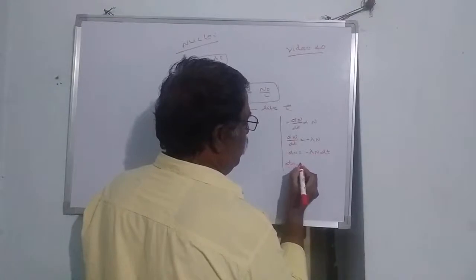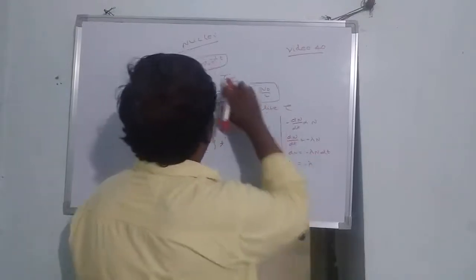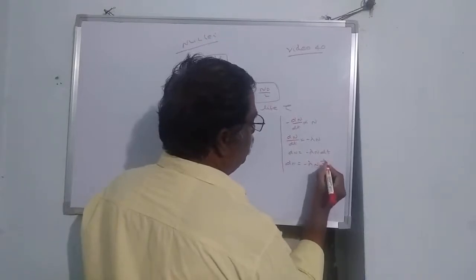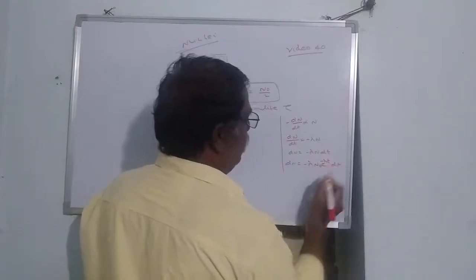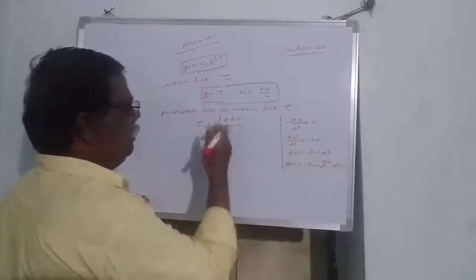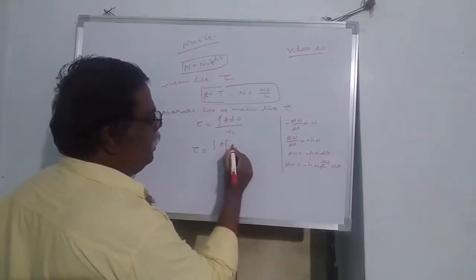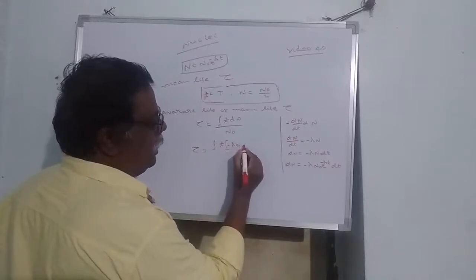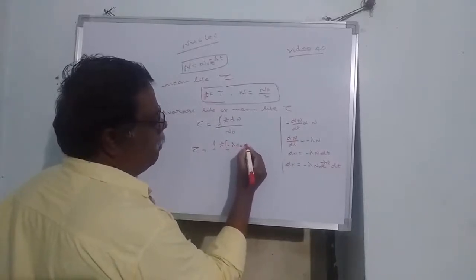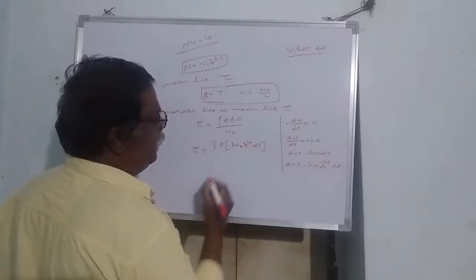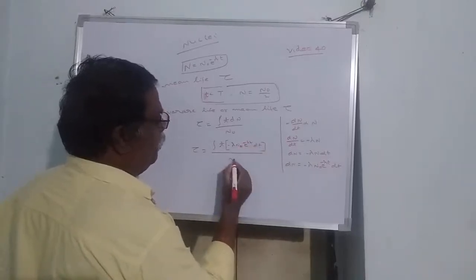So dN is equal to minus lambda times N, and we know that N is N naught e power minus lambda t. Substituting these values in the place of dN, we get dN equal to minus lambda N naught e power minus lambda t dt, divided by N naught.